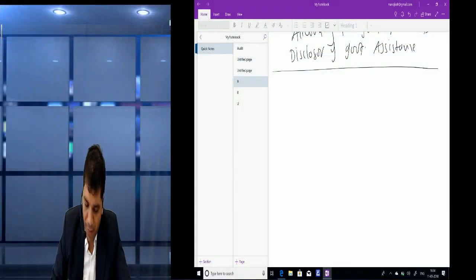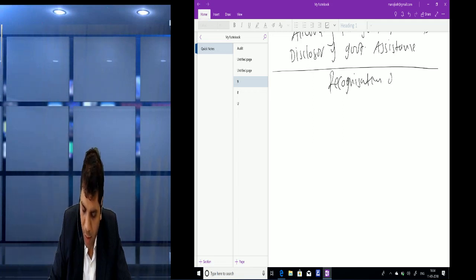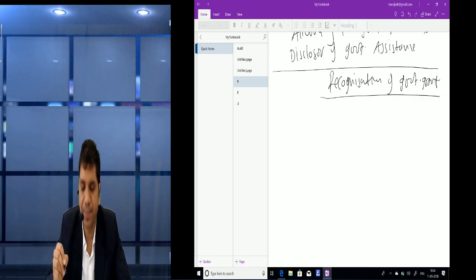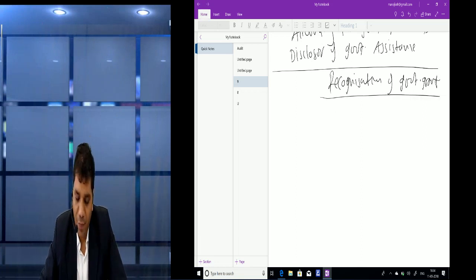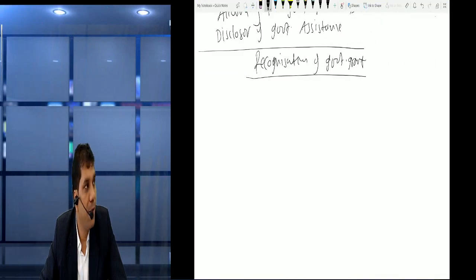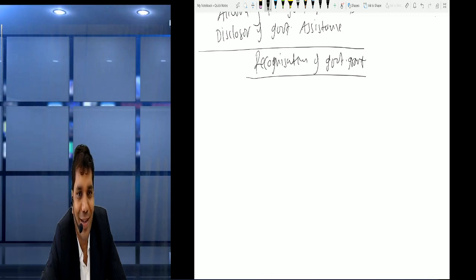Okay, so make the heading, friends, recognition of government grant, right? Friends, for recognition purpose, we should know the types of government grant.